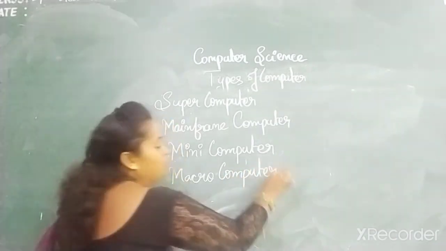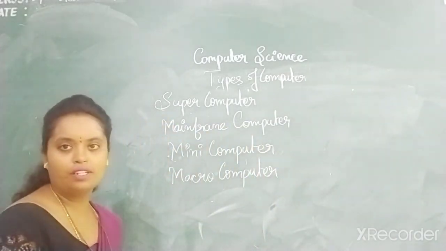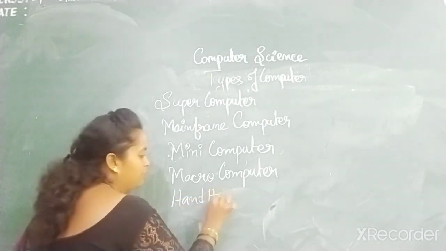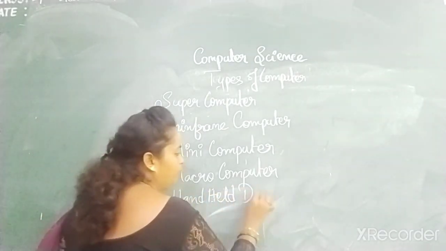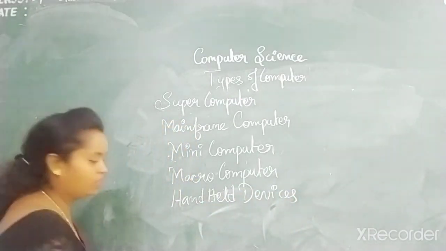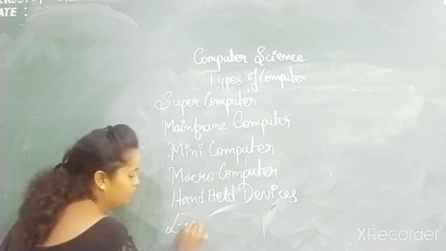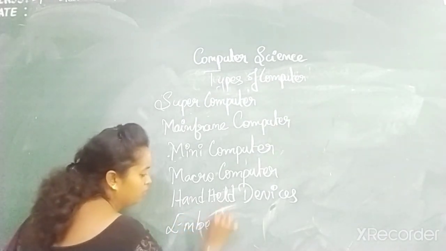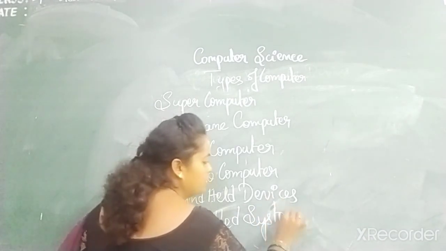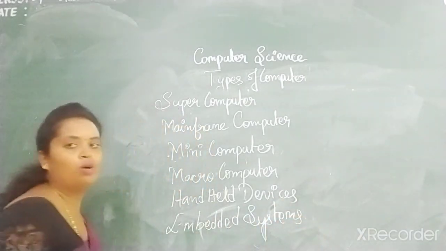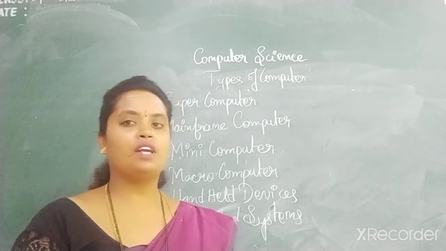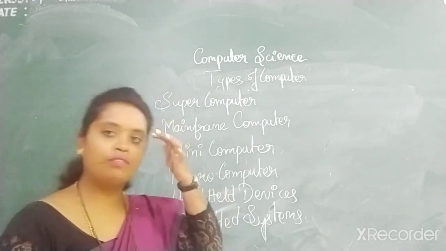Then next, children, what else have you learnt? Handheld devices. Last but not least, embedded systems, which are designed to perform a specific task. Fine, children. Now we have covered the first topic, that is types of computer.